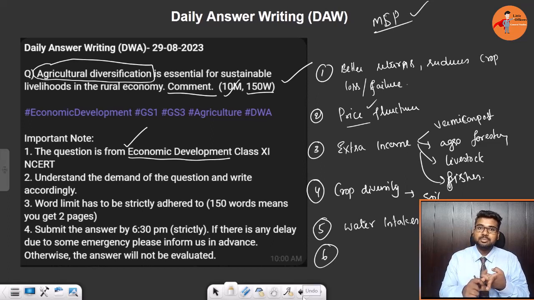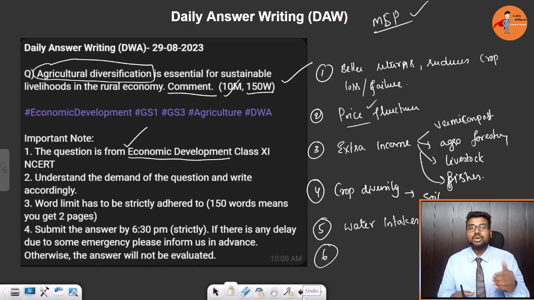Then seed subsidy, electricity subsidy, soil health cards, and Kisan information kendras, where information on which crops are good for a particular land and climate is given. Plus, in livestock and poultry, the government is also giving subsidies so that they can go for mixed farming.